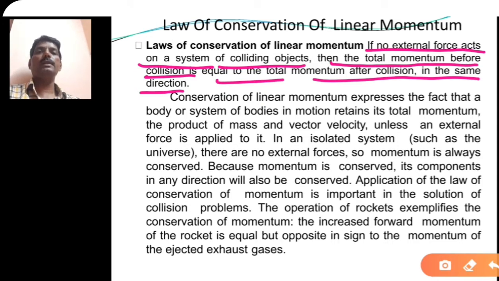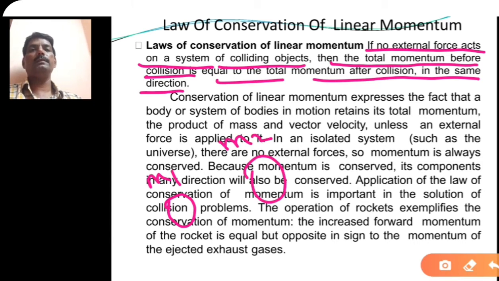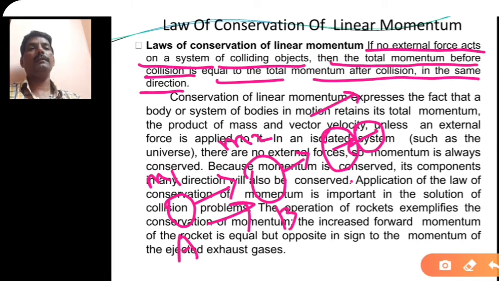Suppose this body has mass m1 and another body has mass m2. This one has a certain greater velocity and this has some smaller velocity, so this will collide on this one. The collision will take place, and this will apply force on this one. So these two bodies A and B will collide here. This force will be F_AB and this force will be F_BA, that means the force exerted by A on B and the force exerted by B on A. Then they will separate in such a way that A has a smaller velocity and B has a greater velocity.